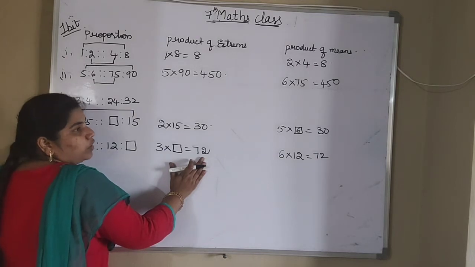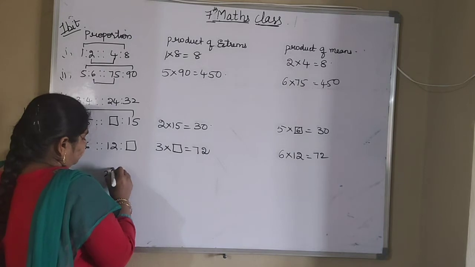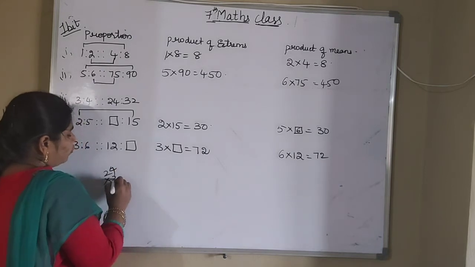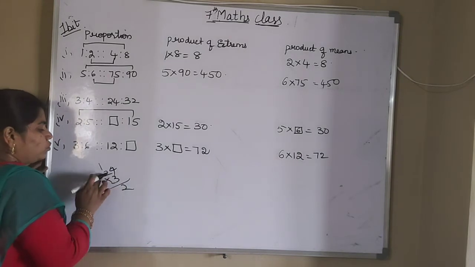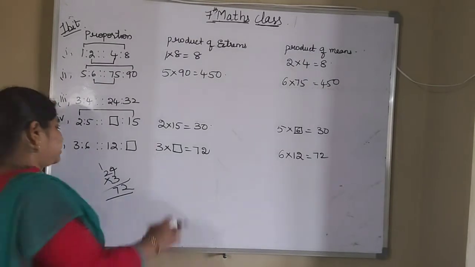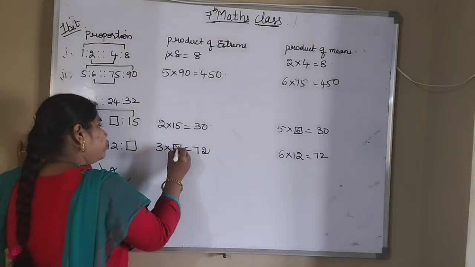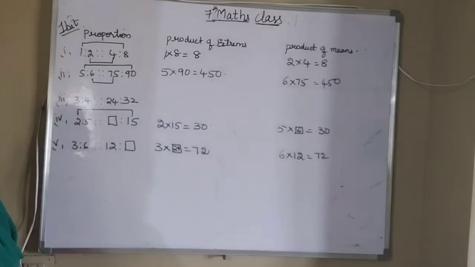We have to think, that is 24 times. 24 3s is how much, we will see. 3 4s are 12. 3 2s are 6. 6 plus 1 is 7. So you got 72. That means 3 24s are 72. So what is the box value? You got it as 24.